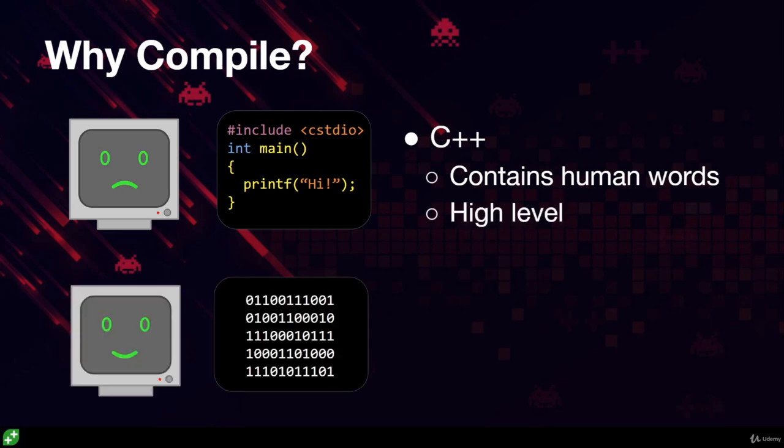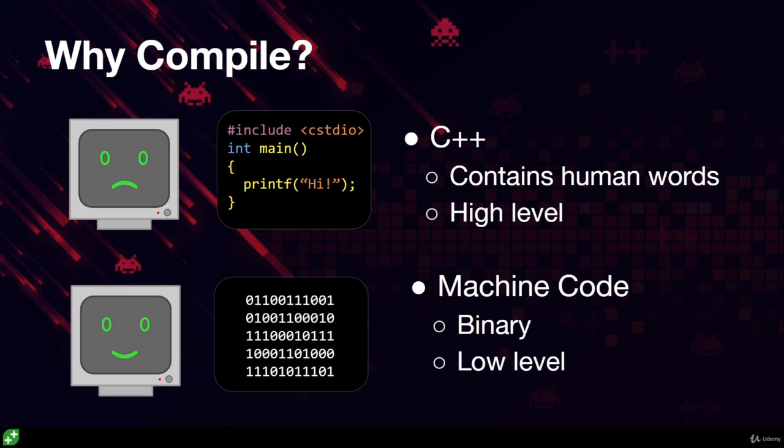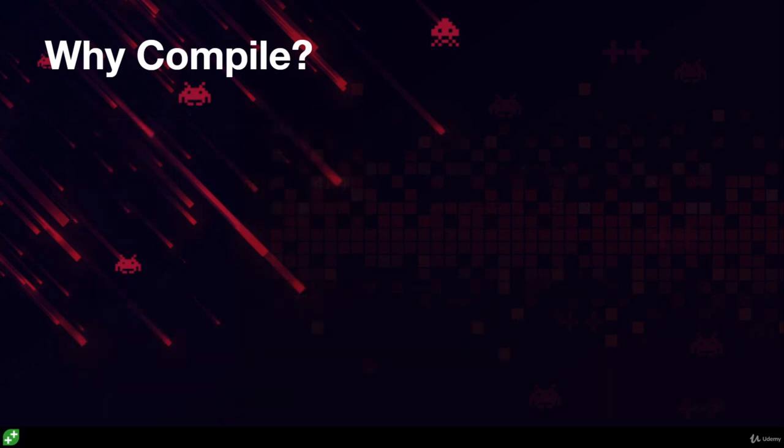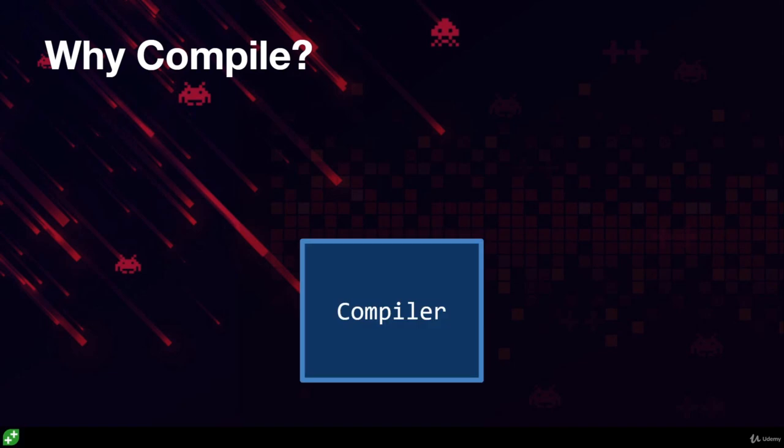Now, what we can give to the computer is machine code. True machine code is binary, meaning it consists of only zeros and ones. We refer to it as low level because it's close to the hardware. This is what the machine is happy with. So we need something that can translate our C++ code into machine language. That, my friends, is where the compiler comes in.